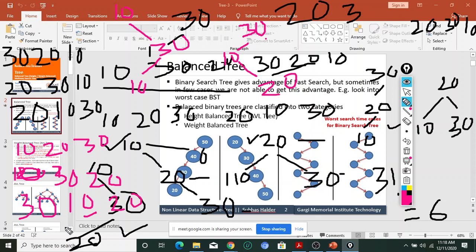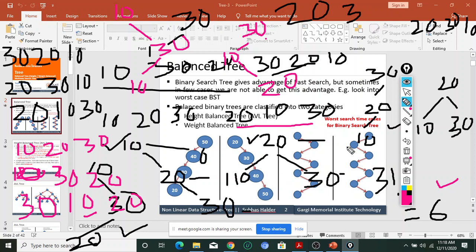So try to understand. If the number of keys is 3, then 3 factorial. If the number of keys is n, then n factorial. If the number of nodes is n, then n factorial combinations of binary search tree are possible. Okay, yes or no? Yes, sir.